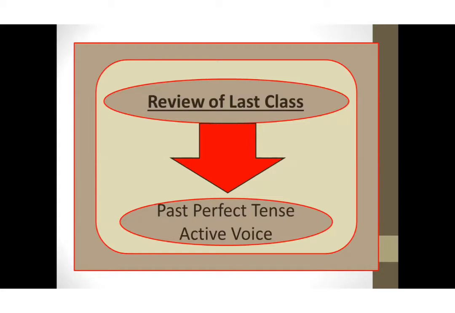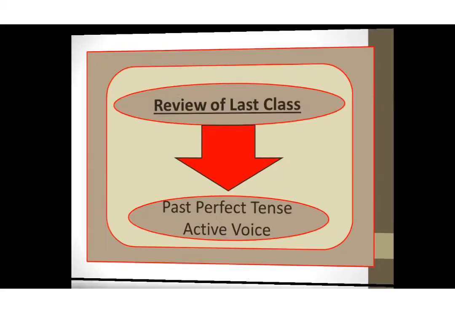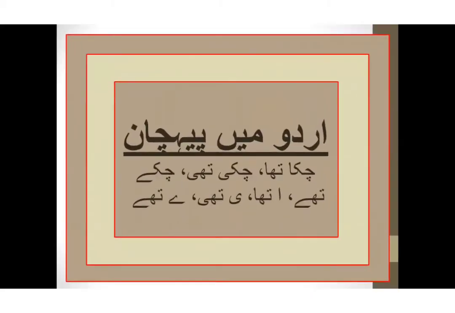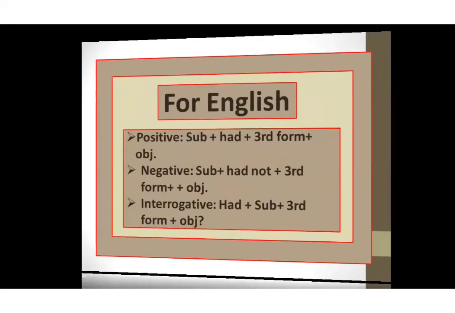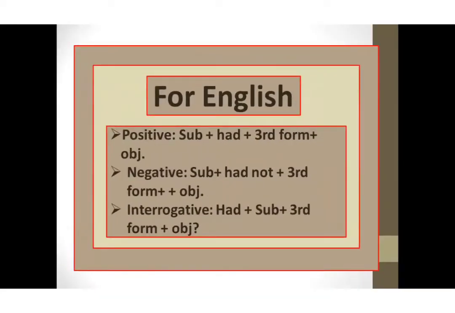We did past perfect tense active voice. First of all, we discussed its Urdu recognition: चुका था, चुकी थी, चुके थे. Alif is था, chhoti ye is थी and badi ye is थे. It is the Urdu recognition of past perfect tense. After this, we discussed its English sentence structure. Three types of sentences we have: positive, negative, and interrogative.